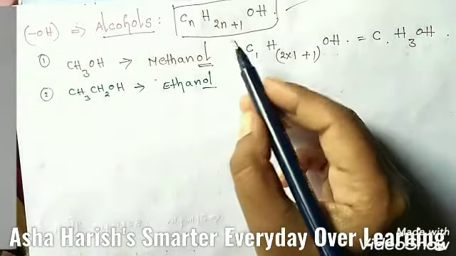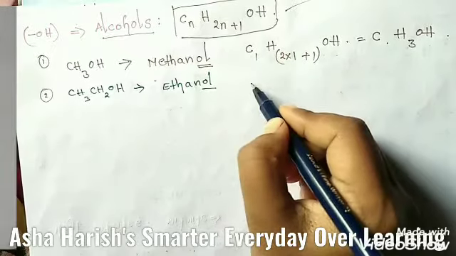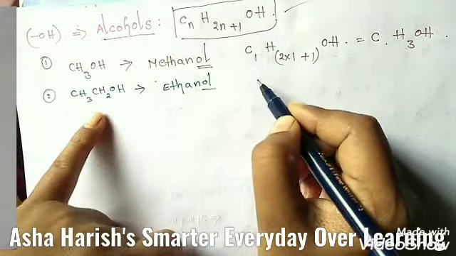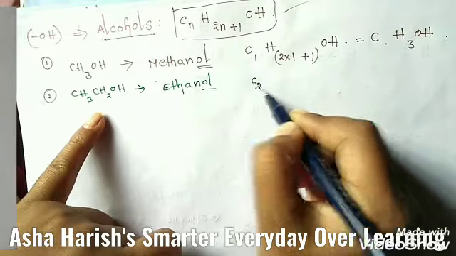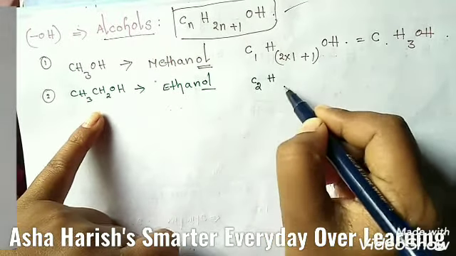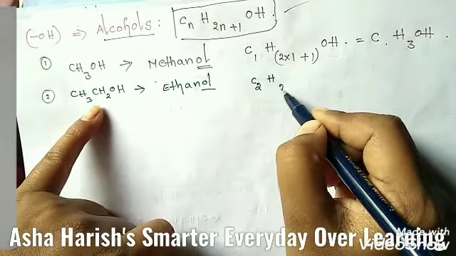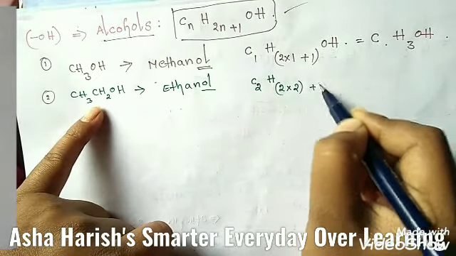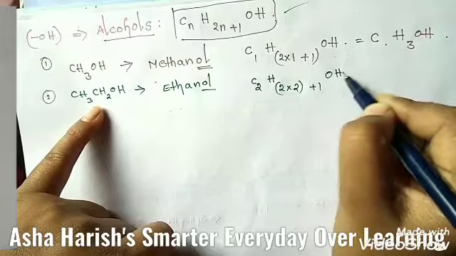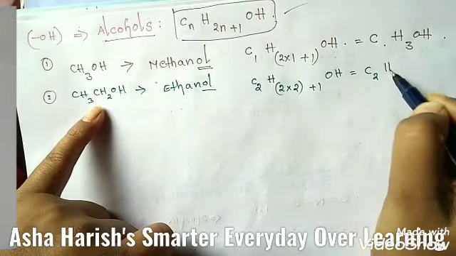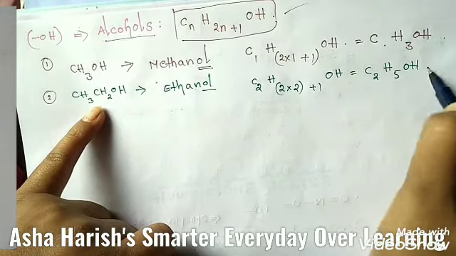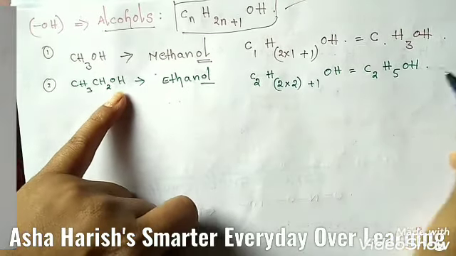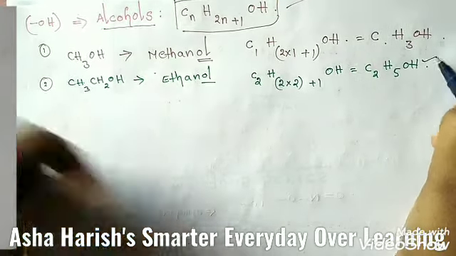If you substitute this value in this formula, how many carbons are present? 1 and 2, so C2. For H, carbons are 2, right? 2 into 2 plus 1 OH, and C2H5OH. You can represent it simply as CH3CH2OH. It should be like this: C2H5OH, right?